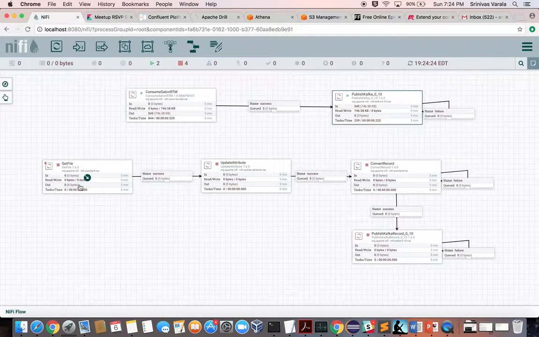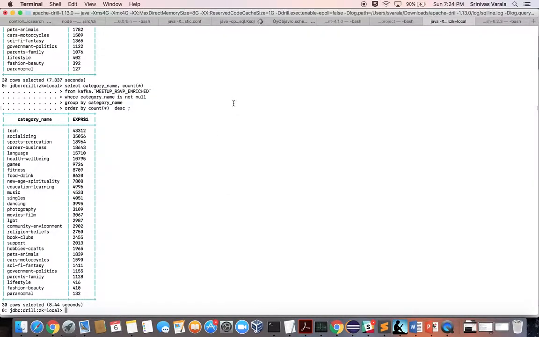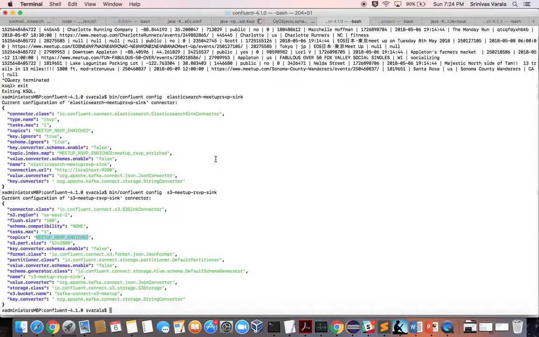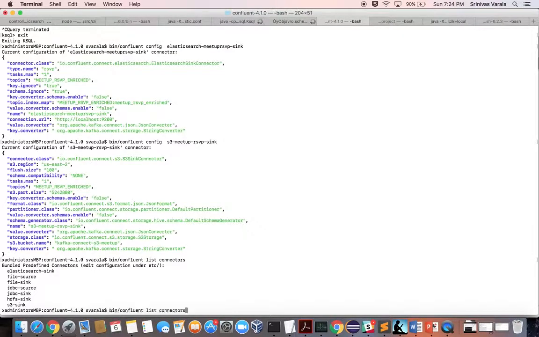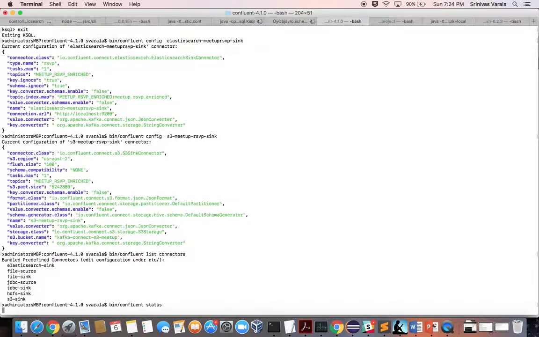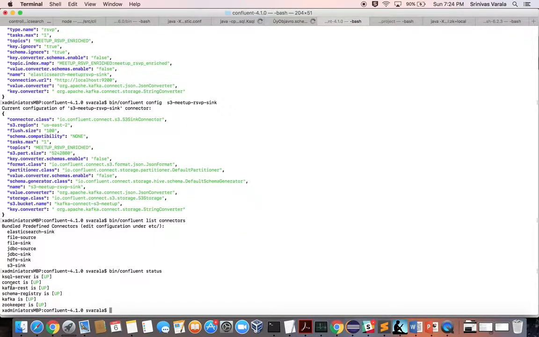And here I'm reading the file in this processor, updating with different attributes, then converting the CSV to JSON format, then ingesting into a Kafka topic. In Kafka, I'm using the Confluent version of Kafka. These are the different connectors available in the Confluent version, and these are the different components we have here.